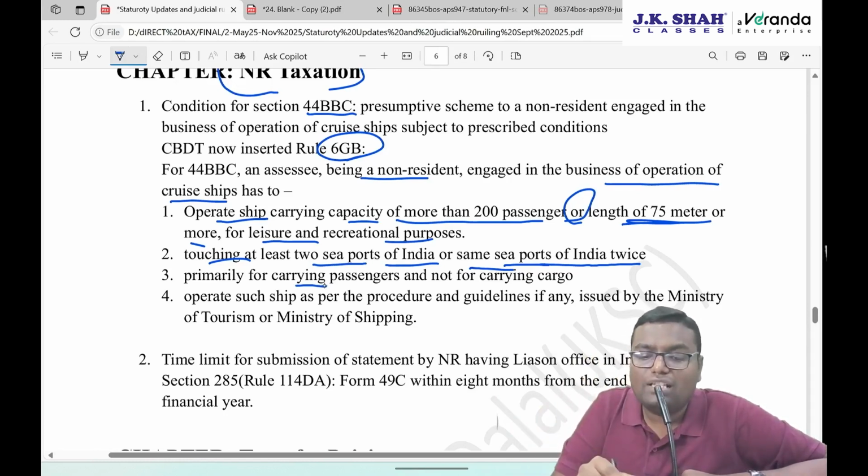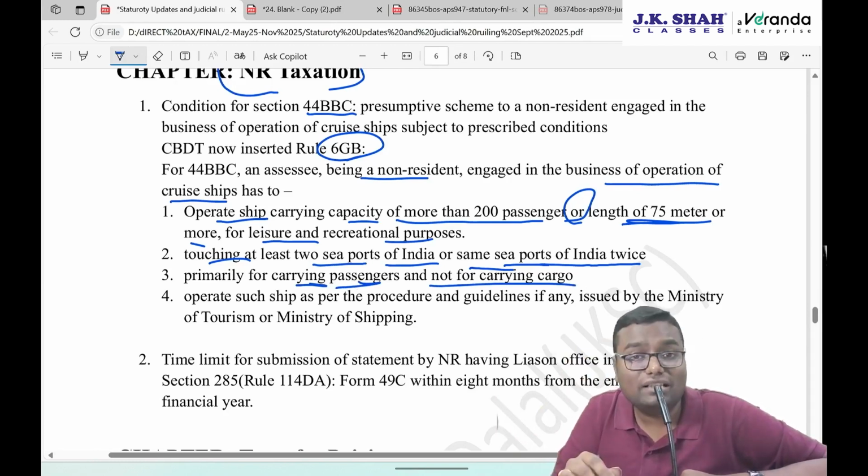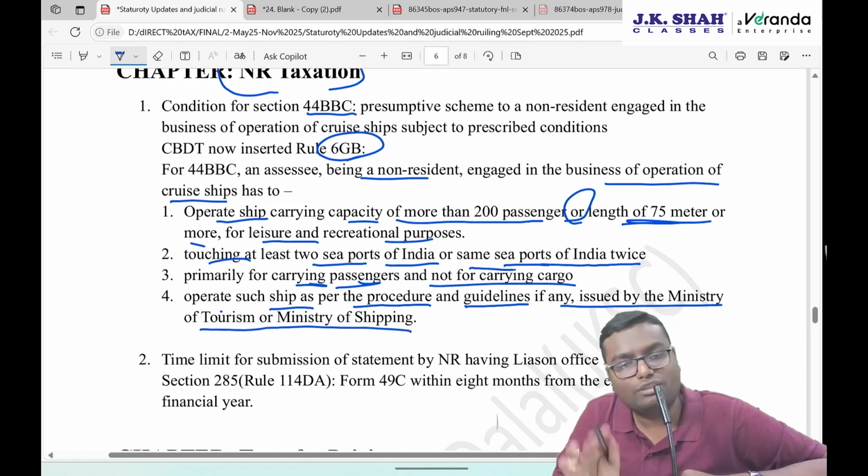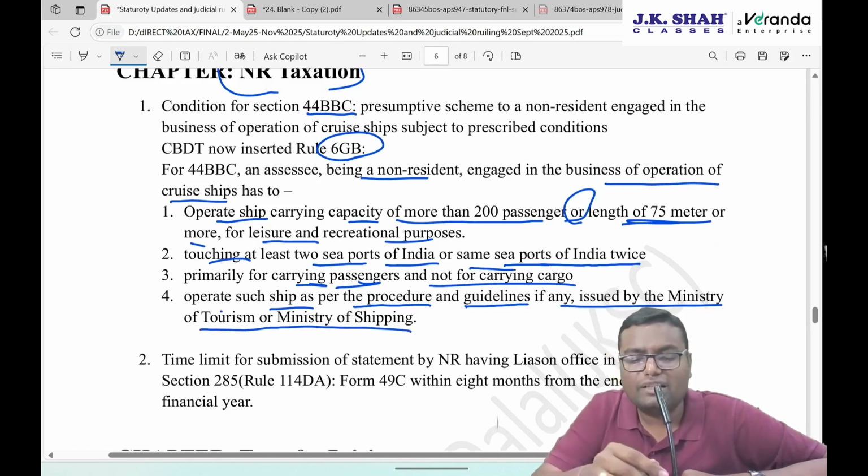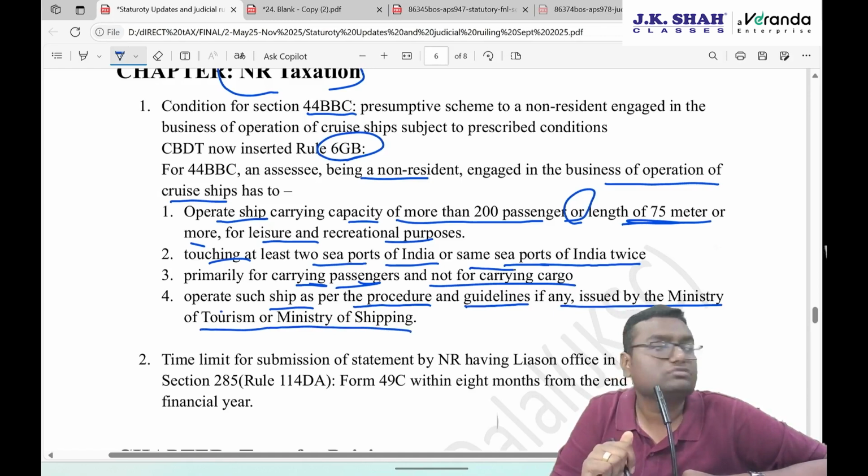It should be primarily for carrying passengers, not for carrying cargo. So goods should not be the main purpose of the ship. Passengers should be involved mainly. Operate such ship as per the procedure and guidelines issued by Ministry of Tourism and Ministry of Shipping. That is okay. These three conditions were more important.